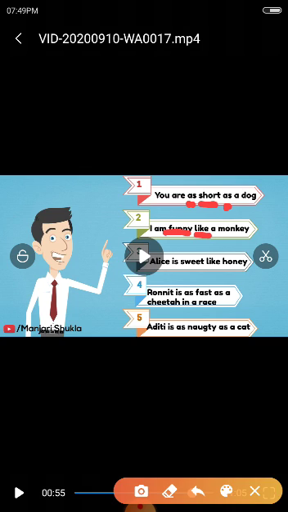Here, simile is used for comparing one person or one thing with the other. So simile is a comparative term. It is used for comparing two things. It is mostly used in poems.